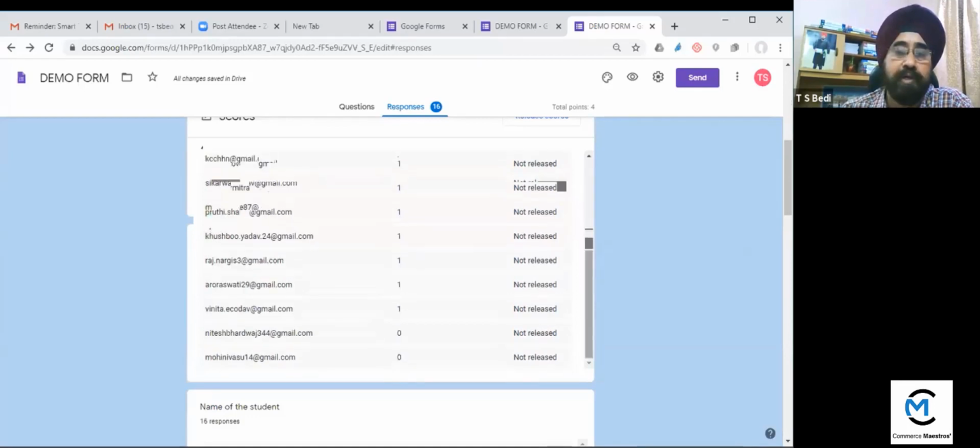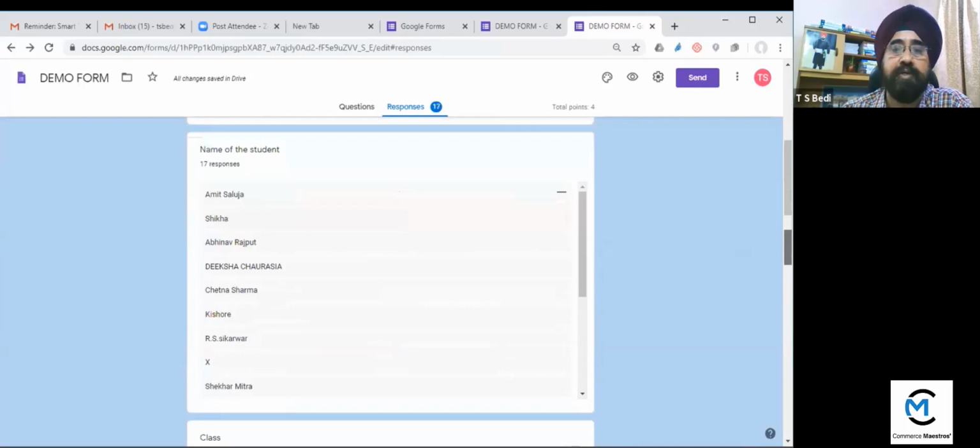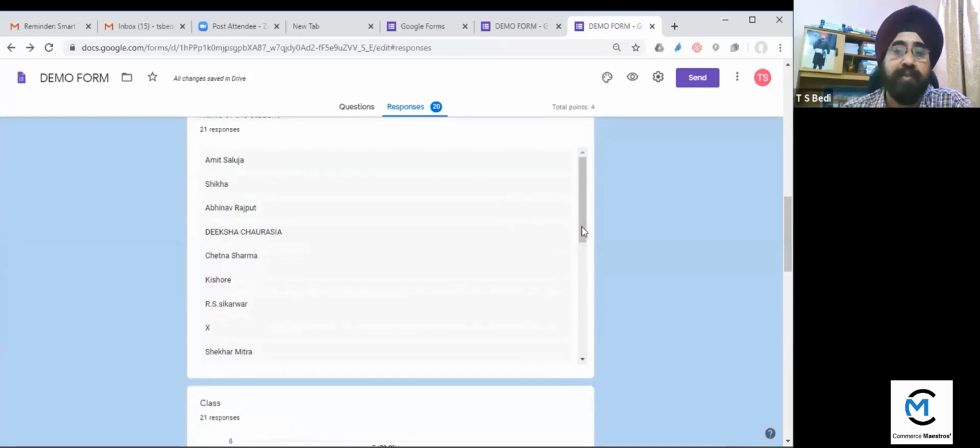Now, after this, these are the names of the students. Here it shows teachers, but the names of the students will appear like this. So you can select anyone and you can see. So these are the responses.